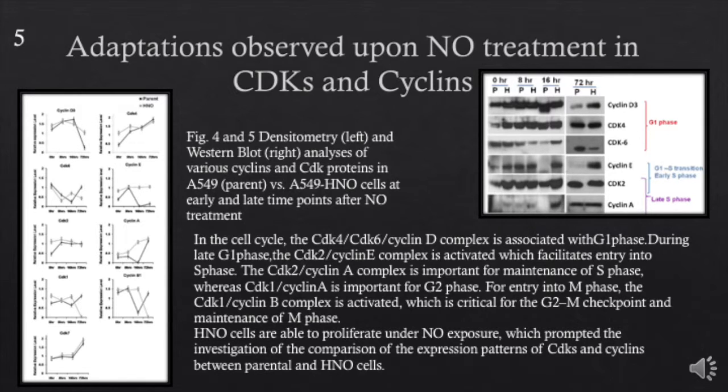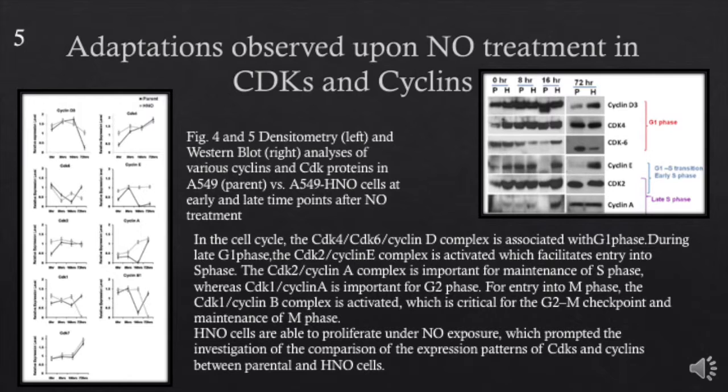The HNO cells are able to proliferate under nitric oxide exposure, which prompted this investigation to compare the expression patterns in the CDKs and cyclins between the parental and the HNO cells. Figures 4 and 5 are densitometry and Western blot analyses of various cyclins and CDK proteins in A549, which is the parent, versus the A549 HNO cells at early and late time points after nitric oxide treatment. As Jewel discussed figures 4 and 5, we're going to go ahead and look at each graph and Western blot specifically to go into greater detail at every phase.